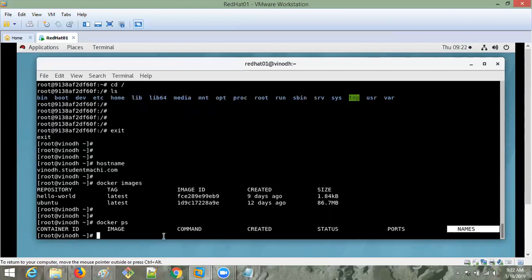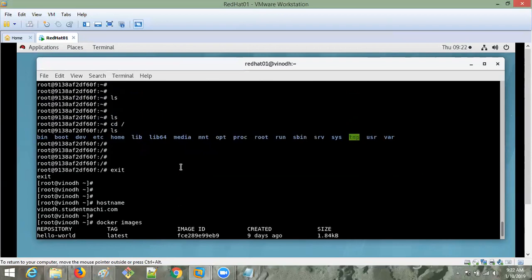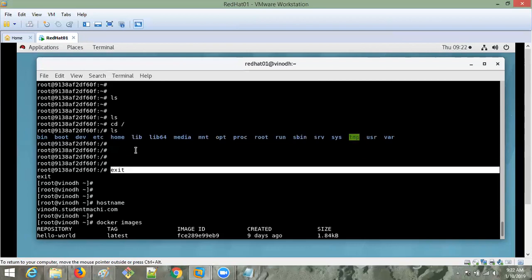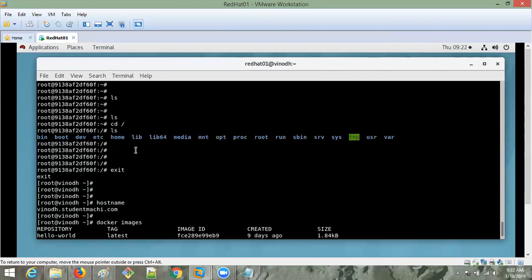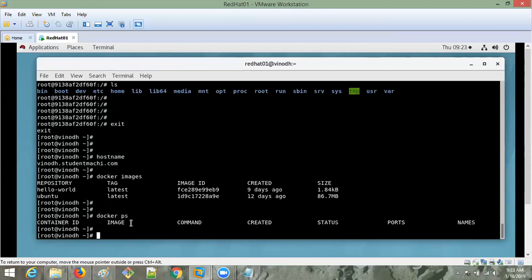It is not showing any list of containers because there is no container running. You will think that previously you entered into the Ubuntu container, so it should be running. No. Once I give exit, the container terminates. It will not run. That's why it is not showing anything here.